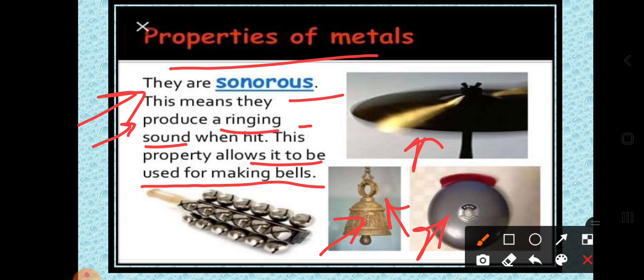So these are some properties of metals we have discussed today. Dear students, there is some other information too. You can refer to the textbook, Google, or other sources to know more about these things. Just go through them. Later on we are going to discuss the chemical properties of metals, and learn all the chemical properties one by one.